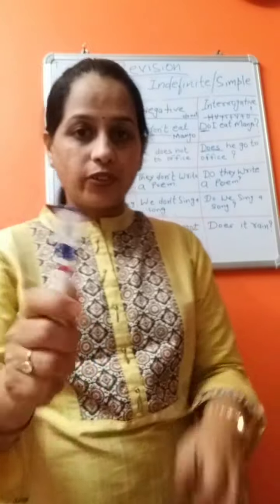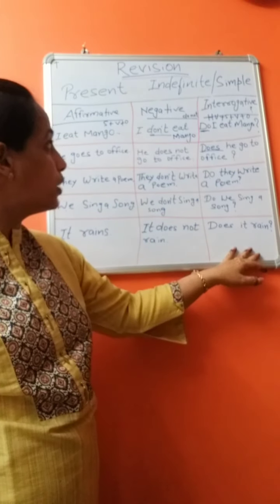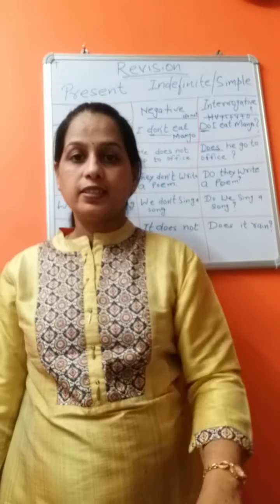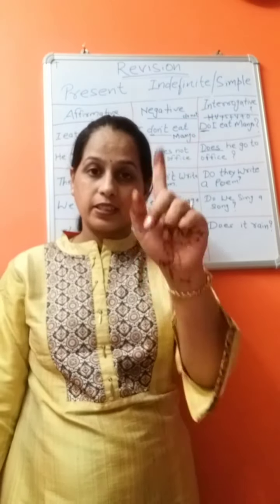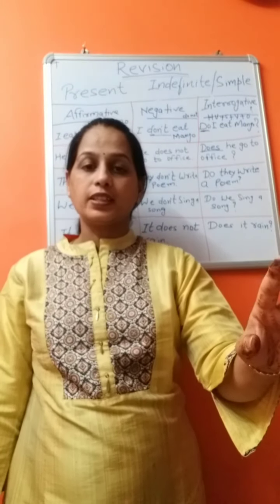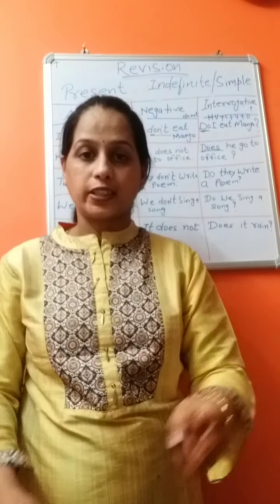Does it rain outside? So friends, it brings me to the end of the lesson, and it was the three types of sentences in present simple tense: affirmative sentences, negative sentences, and interrogative sentences.